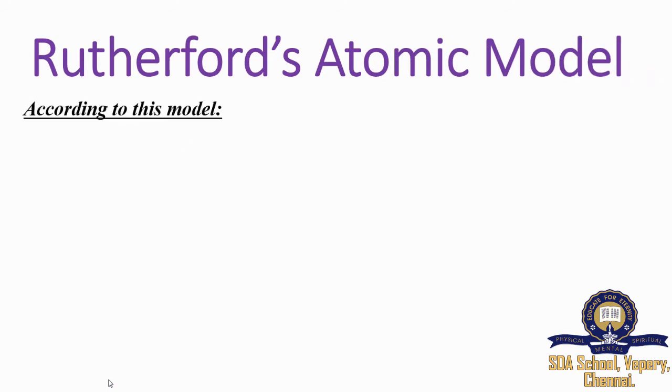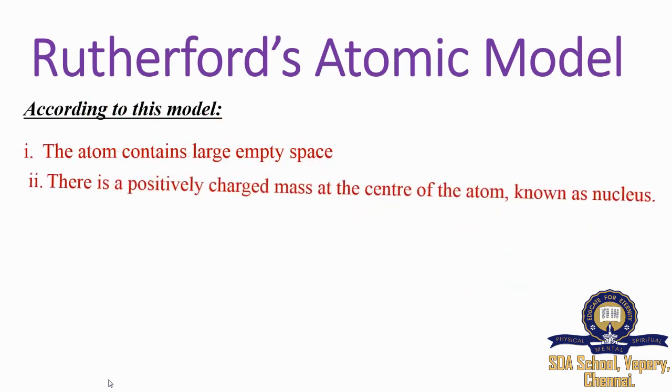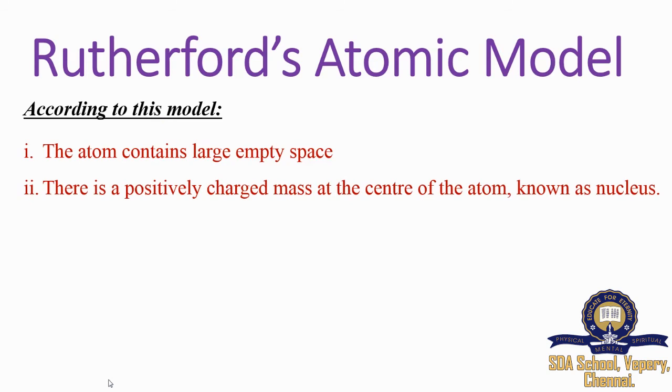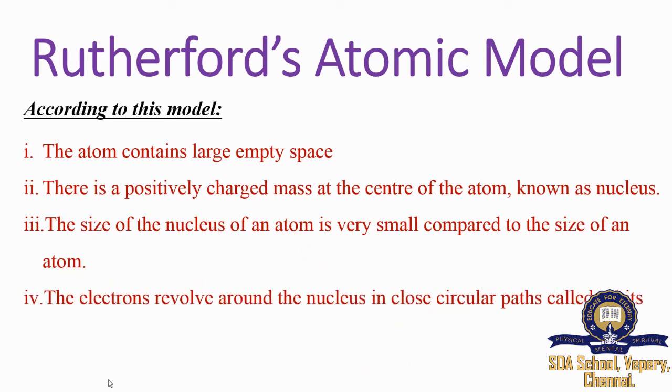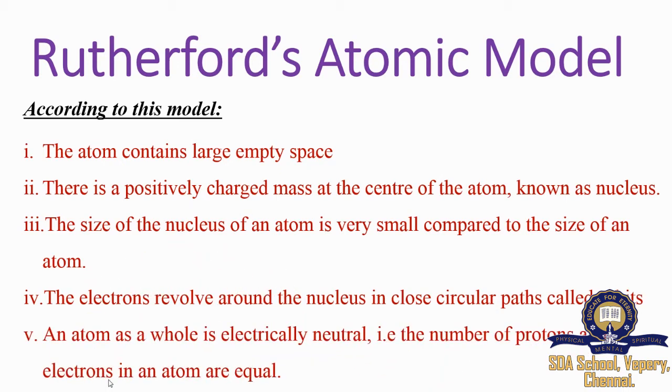According to this model, the atom contains large empty space. There is a positively charged mass at the center of the atom known as the nucleus. The size of the nucleus of an atom is very small compared to the size of an atom. The electrons revolve around the nucleus in closed circular paths called orbits. An atom as a whole is electrically neutral, that is, the number of protons and electrons in an atom are equal.